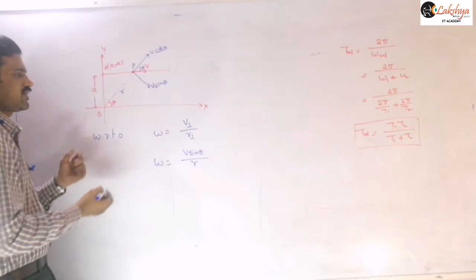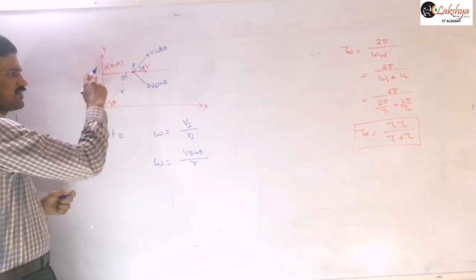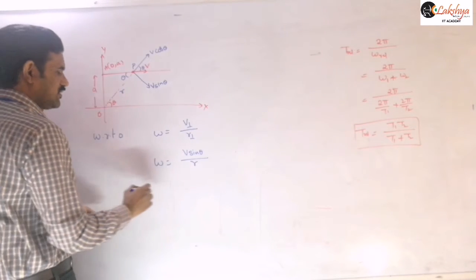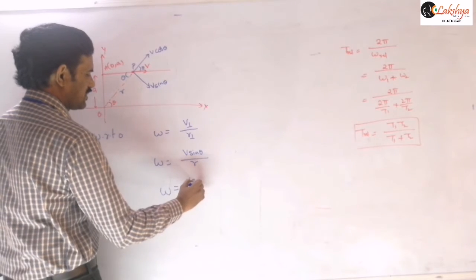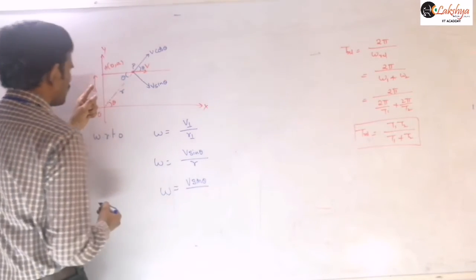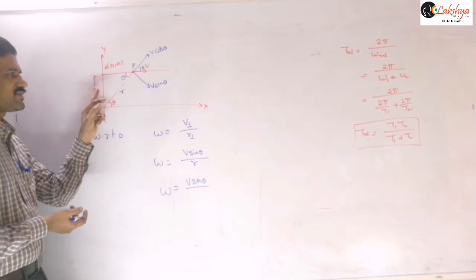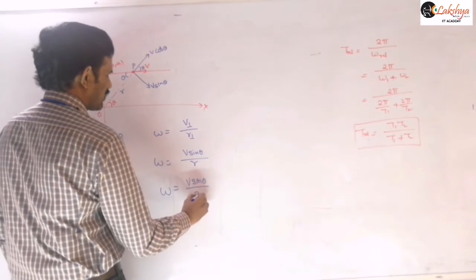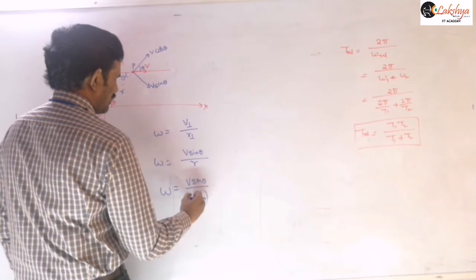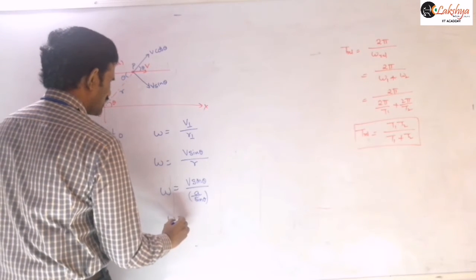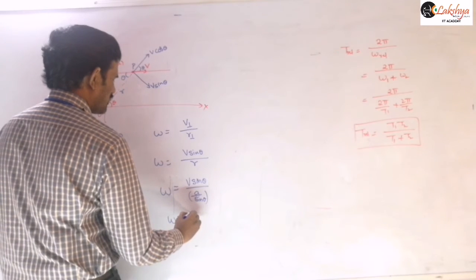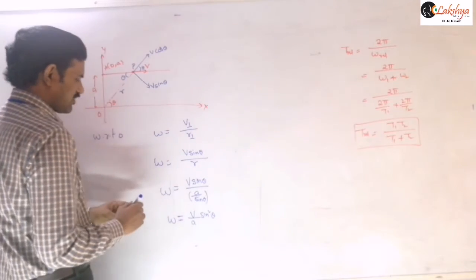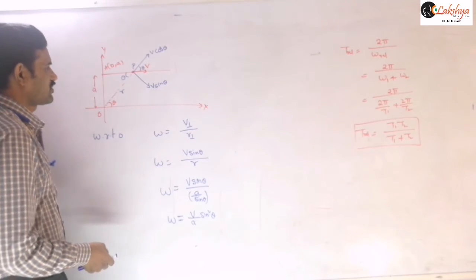This R value we can write using this triangle. A is given but R is not, and this angle is theta, so sin theta is equal to A by R, so R is equal to A by sin theta. Therefore the angular velocity with respect to the observer O is V by A into sin square theta. That is the angular velocity of this particle with respect to observer O.